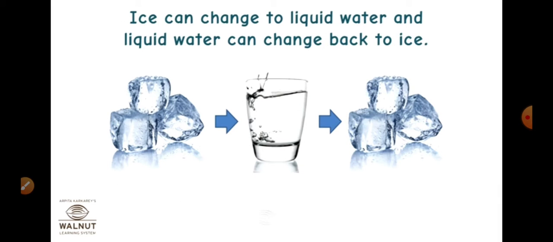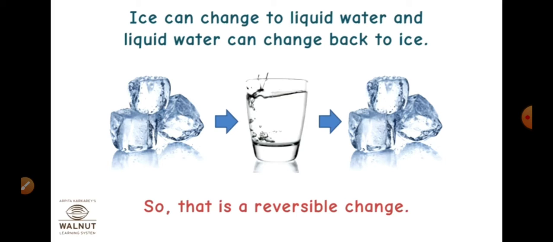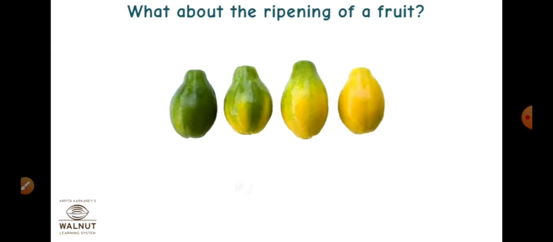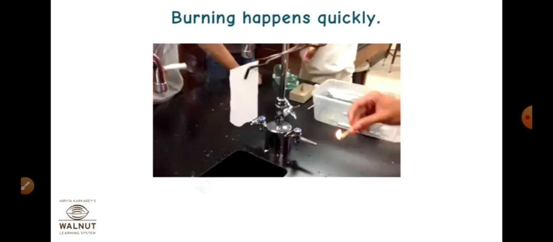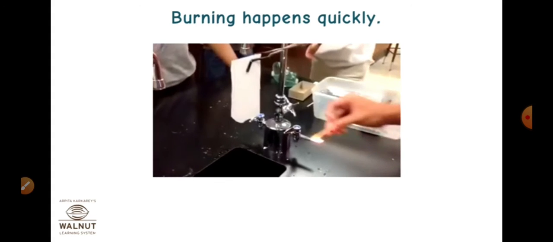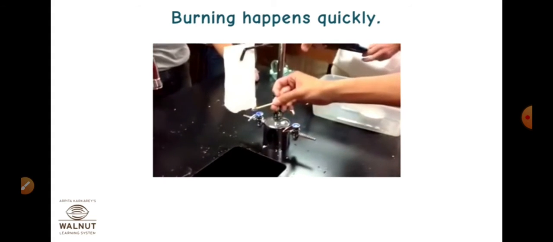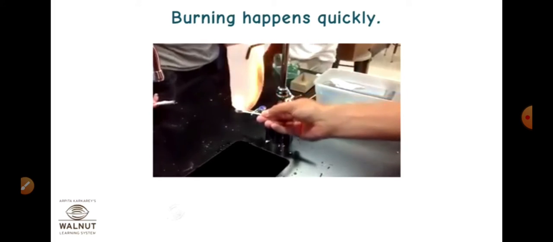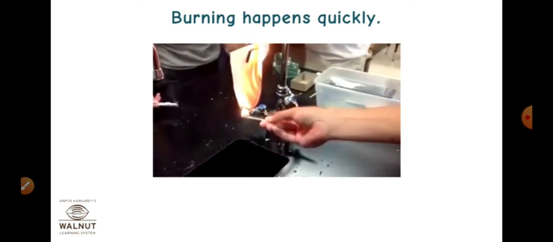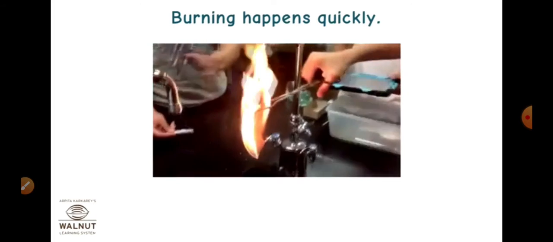See, ice can change to liquid water and liquid water can change back to ice. Yes, so that is a reversible change. What about the ripening of a fruit? It is a non-reversible change. So, some changes are fast and some changes are slow. See, burning happens quickly. Yes, a paper can be burned quickly. So, it is a fast process. It is a fast change.